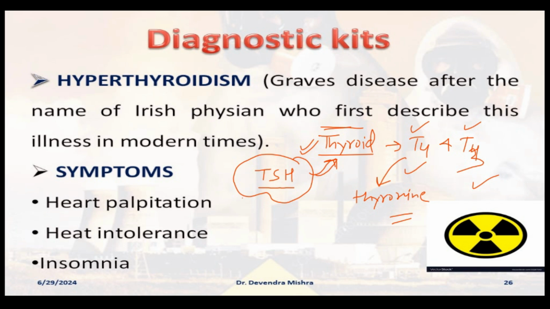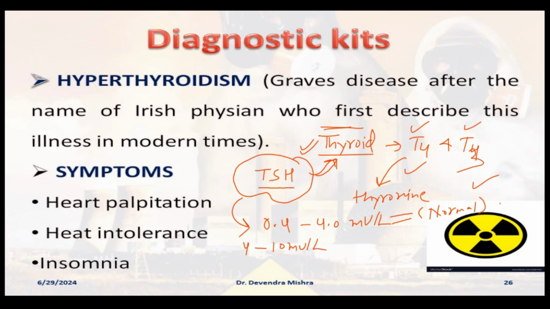If you undergo a thyroid gland test, and if your TSH level is in the range 0.4 to 4.0 milli-unit per liter, then you are a normal person, not suffering from any thyroid disease. But sometimes this range may go up from 4 to 10 milli-unit per liter.